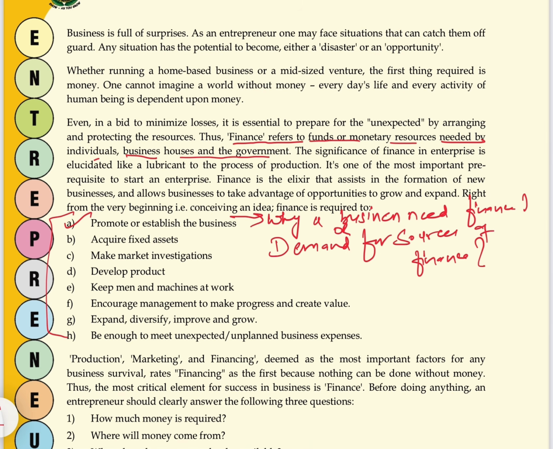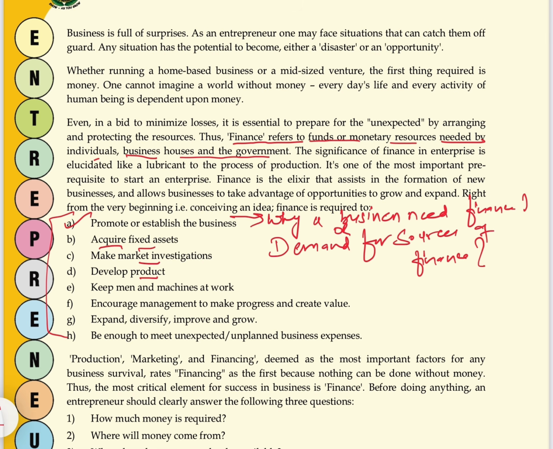Fine. After starting the business, an entrepreneur needs money to acquire the fixed assets. There are two types of assets, fixed assets and current assets. The assets which are used in the business for a long period of time are called fixed assets. Then market investigation. Entrepreneur needs money to do market investigation before actually launching the product. He needs to see whether his product will be acceptable in the market or not. For that, he needs to conduct the market investigation. For that purpose also, an entrepreneur needs money.